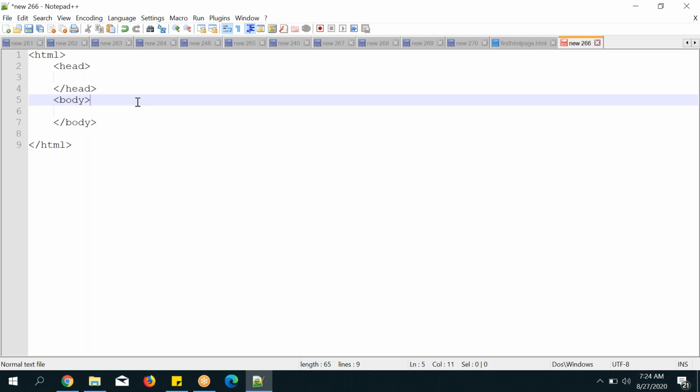Okay, if you go to email, in email also headers are there, body is there, right? So whatever you are going to read, the content, the matter, will be written only in the body tag. And email headers generally contain the subject and the To, CC, BCC addresses. And the body contains the main content, what you are going to send in an email, so that is available in the body tag. Okay, that is the purpose.